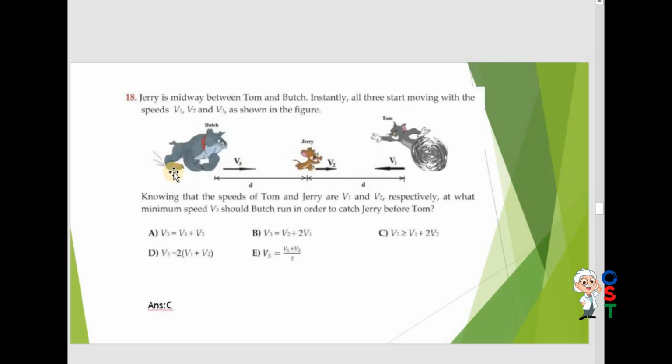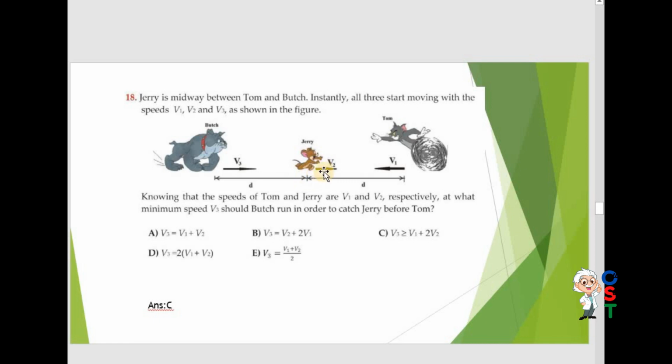Now question number 18. You can see Jerry is midway between Tom and Butch. Instantly all three start moving with the speeds v1, v2, v3 as shown in the figure. Knowing the speeds of Tom and Jerry are v1 and v2 respectively, at what minimum speed v3 should Butch run in order to catch Jerry before Tom?